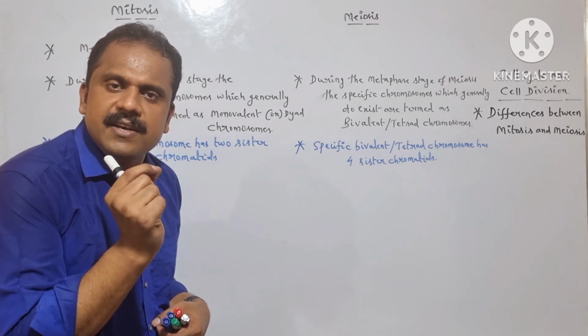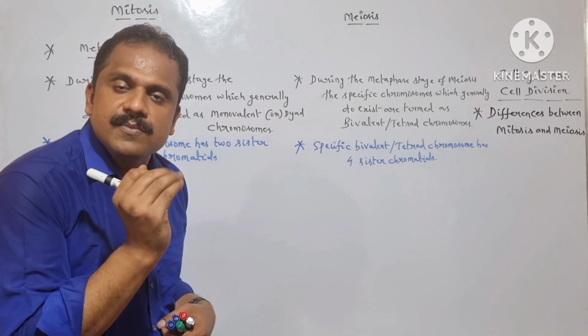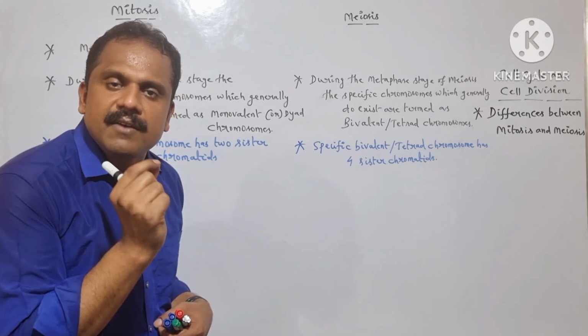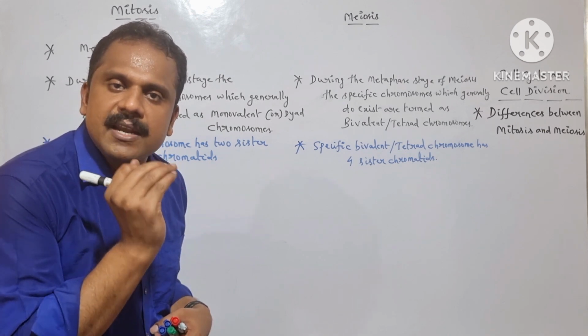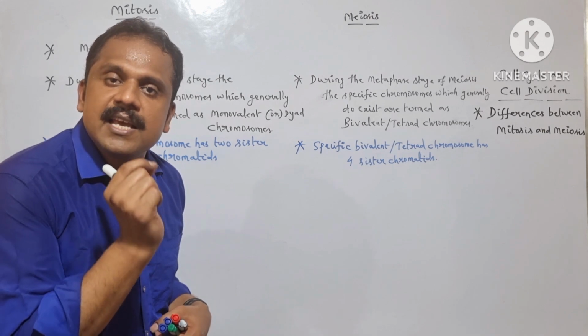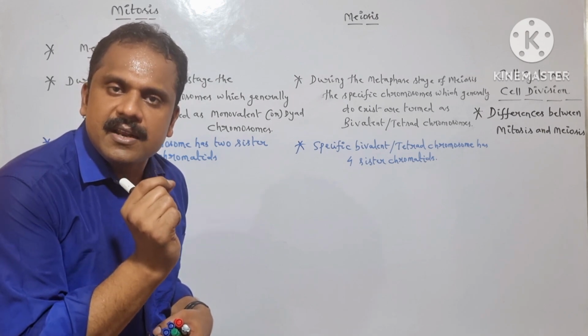So here the specific region where the chromosomes are capable to align with the spindle fibers during the metaphase stage, here it is termed as equatorial region or metaphase plate.